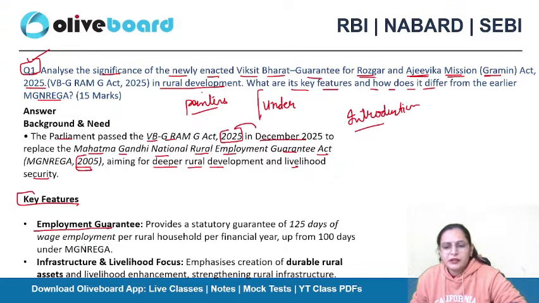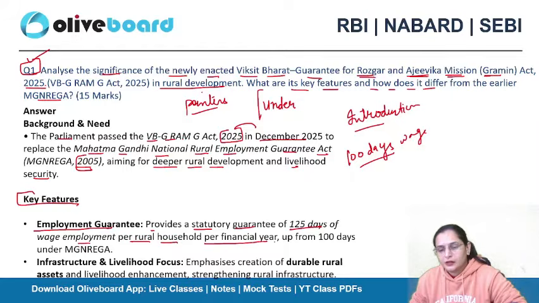Under Manrega, it was decided that you will get 100 days of wage employment. Under this new VBG Ramji Act, it will provide a statutory guarantee of 125 days of wage employment per rural household per financial year, up from 100 days under Manrega.